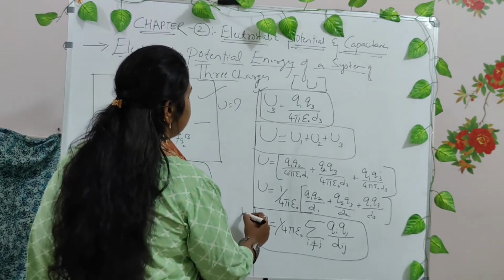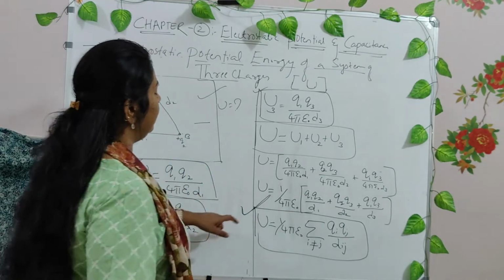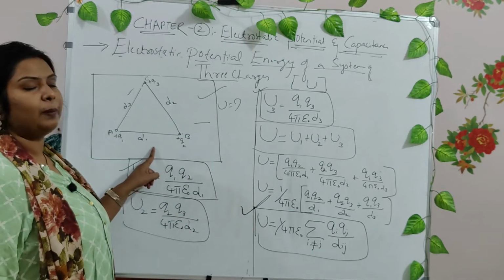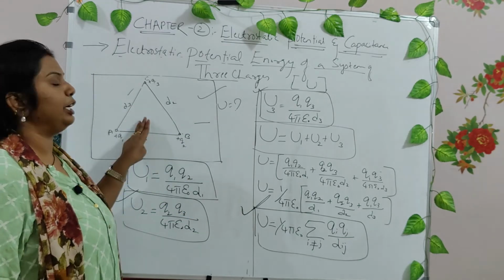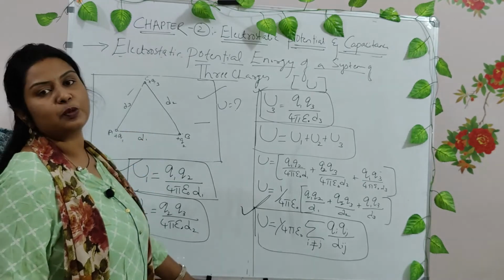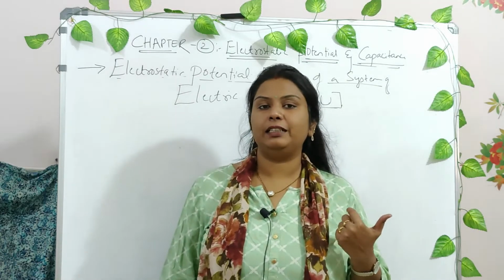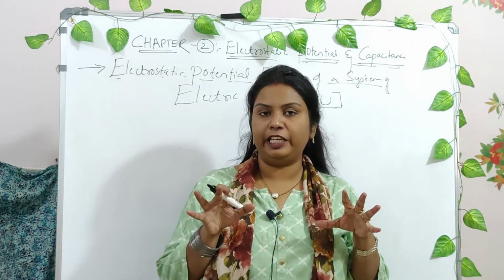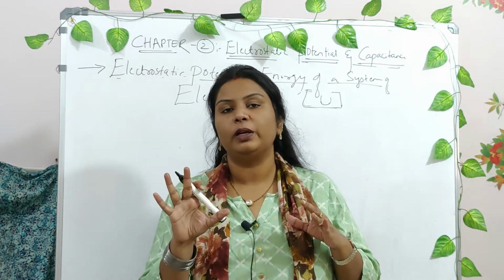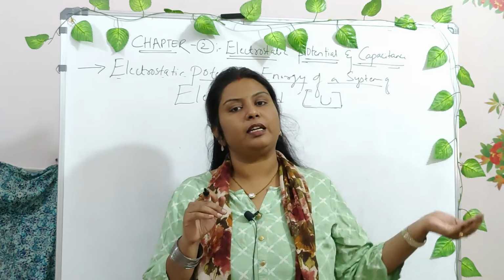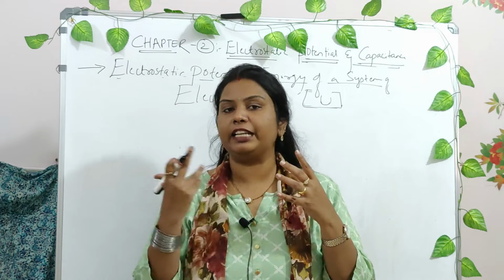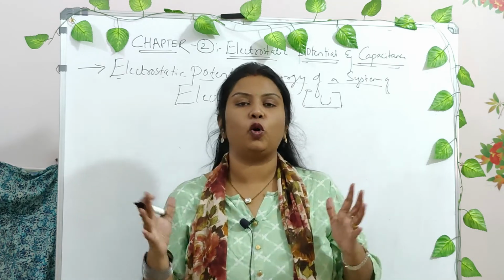And hence this is the total electrostatic potential energy of the particular system when it has 3 charges in it. Is this clear up to this point? Till now, what we have considered is a system which initially had no energy or electric field in it. The system was 0, right? Any charge coming from infinity was placed into the system, and it created an electric field and so on, right?